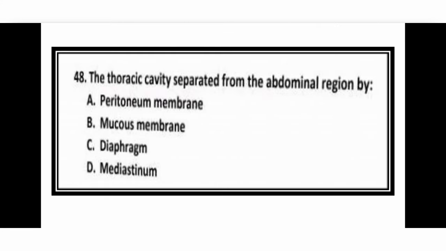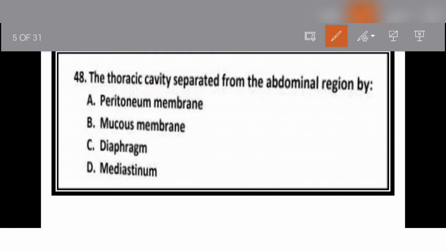So question number 48: the thoracic cavity is separated from the abdominal region by? Option A is the peritoneum membrane, option B is the mucous membrane, option C is the diaphragm, and option D is the mediastinum. So the landmark or the separation between the thoracic cavity and abdominal cavity is the diaphragm. Keep in mind that the diaphragm is a separation mark between the thoracic cavity and the abdominal cavity. So here option C is the correct option.